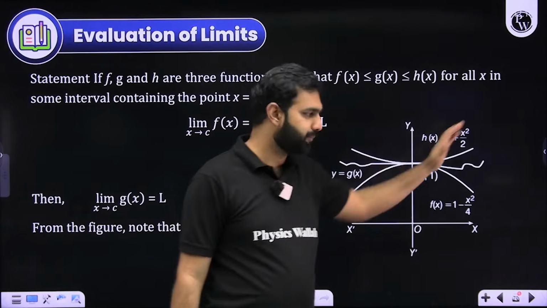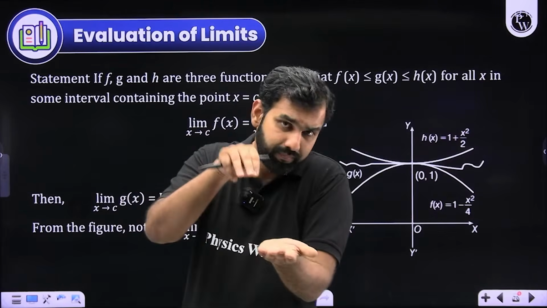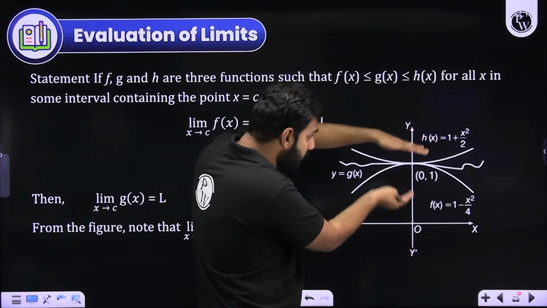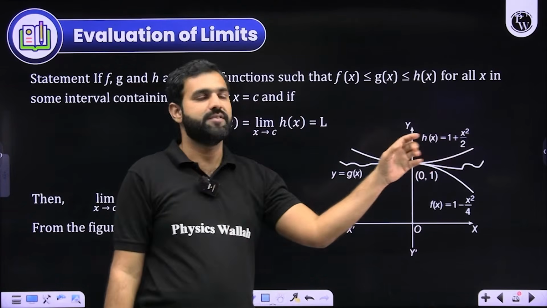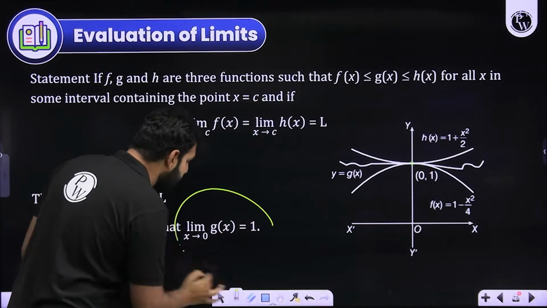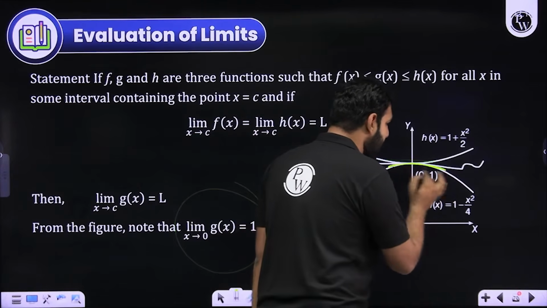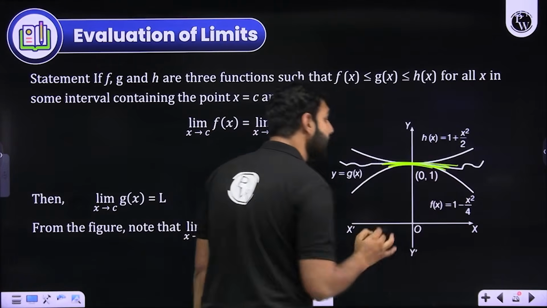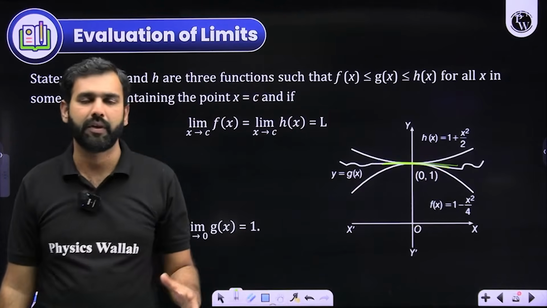h(x) is going from here, f(x) is going from here, g(x) is bound to pass between them. So at a certain point, h(x) and f(x) have come so close that there is no space between them. So from where will g(x) pass? g(x) has to pass from that point only. So if I cannot determine the limit of g(x) at that point, I will determine the limit of h(x) and f(x) at those points. And if that turns out to be the same, which means g(x) will also pass through that narrow passage only, which will be the same as h(x) and f(x) at that point. Are you getting that part?